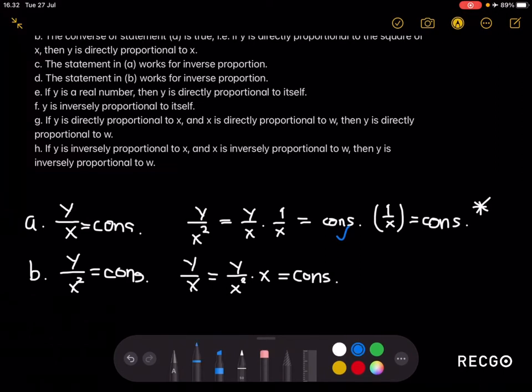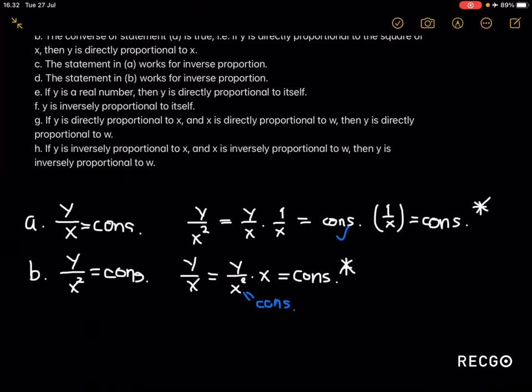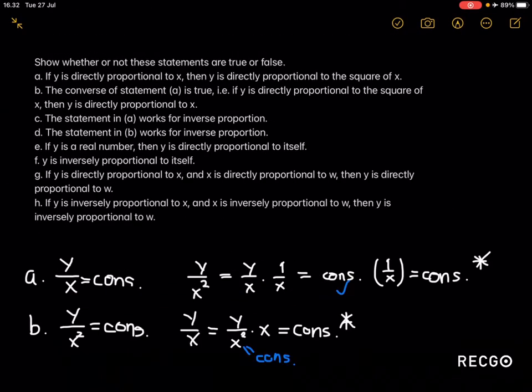Notice that y over x squared must also be a constant as well. And again, here we have a constant times a variable x is equal to a constant. This is a contradiction, meaning that the statement in part B is false. Now I will leave part C and part D as homework for you guys, as the methods used in part C and part D are pretty much the same as in part A and part B.